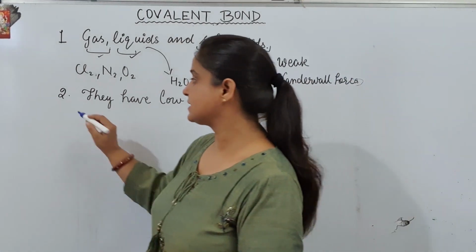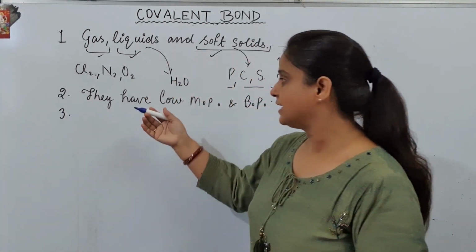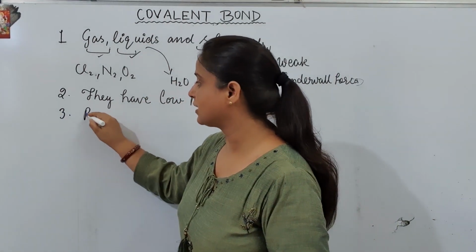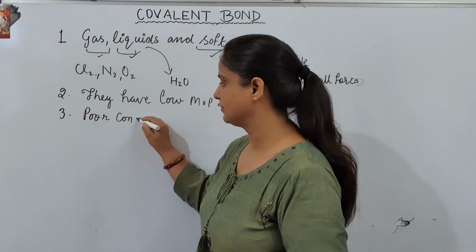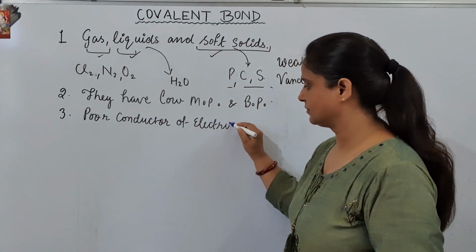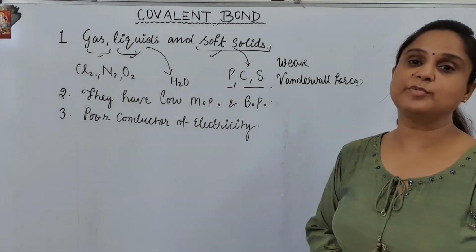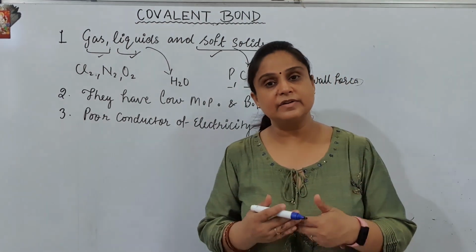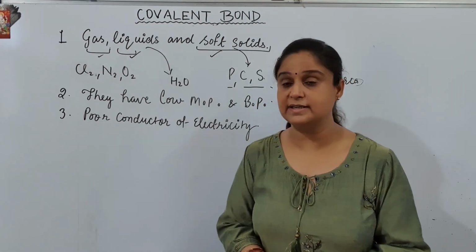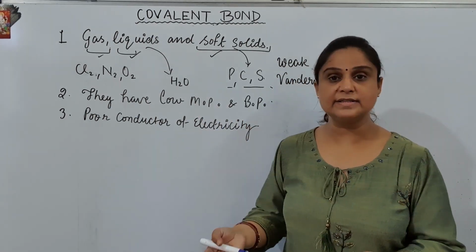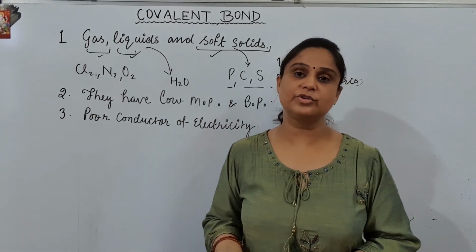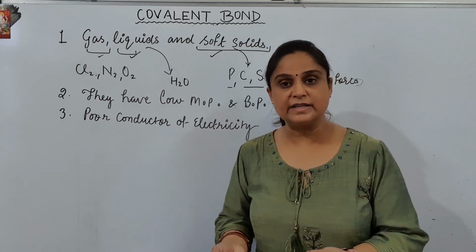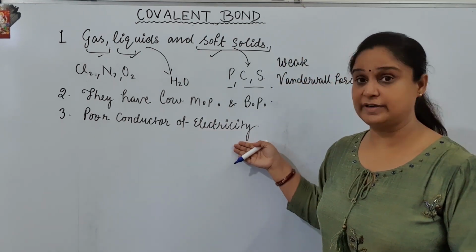ठीक है. The next property is that they are poor conductors of electricity. So these are very poor conductors of electricity. Why? Ions के केस में ions were responsible for the conduction of electricity. अब यहाँ पे we don't have ions. If ions are not there, who is going to conduct the electricity? So that is why they are poor conductors of electricity.